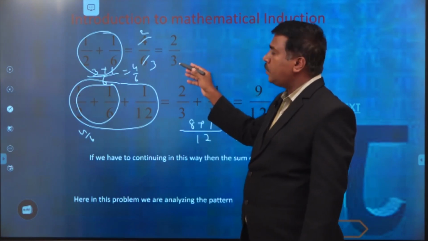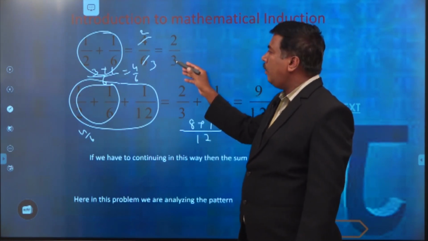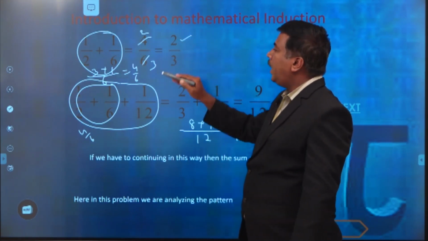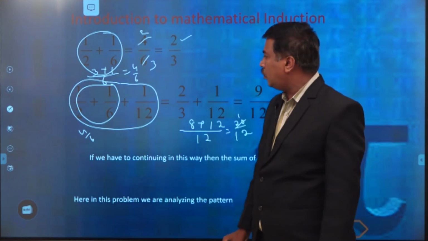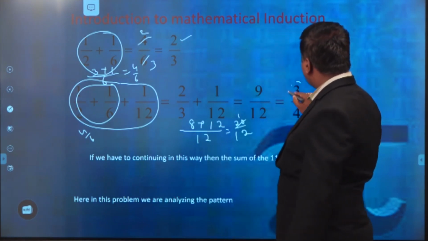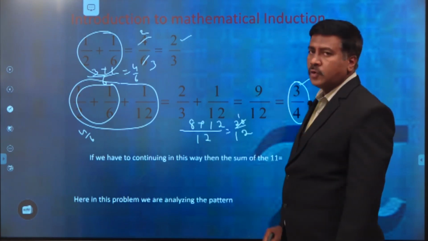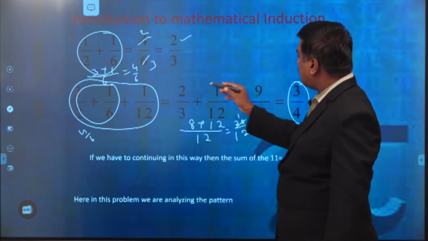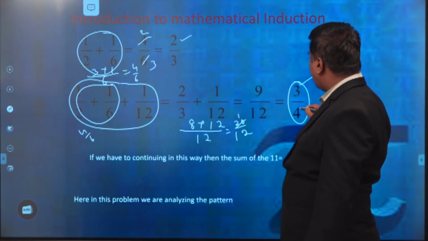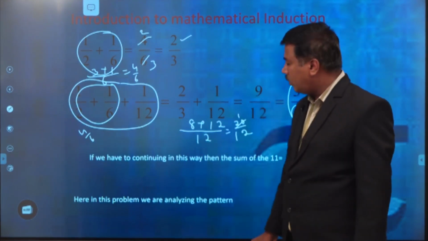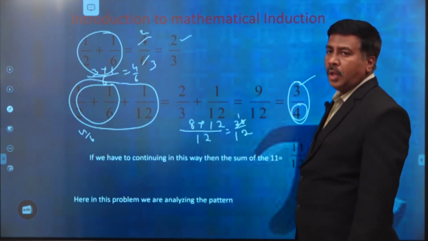So what is going on? In the second term, the denominator is 1 more than the numerator, and the numerator is the term number. In a similar way, the third sum is 3/4. The 3 in the numerator is the third term, and the 4 is the next number, so it is 3/4.